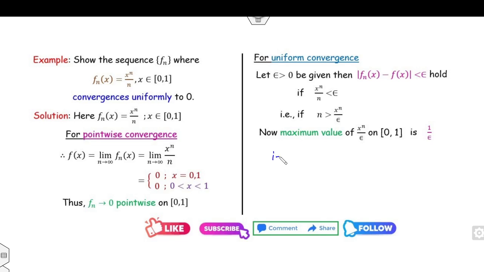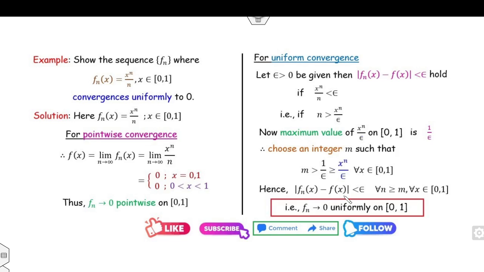Fine. So that means you can say m must be greater than 1 over epsilon. So we can choose an integer which must be greater than this, and it must be greater than x raised to power n over epsilon. Therefore we can say this result is true for all x. Hence fn(x) minus f(x) must be less than epsilon for all n greater than or equal to m. Therefore fn converges to 0. Why 0? Because f(x) is 0, therefore fn(x) converges to 0.